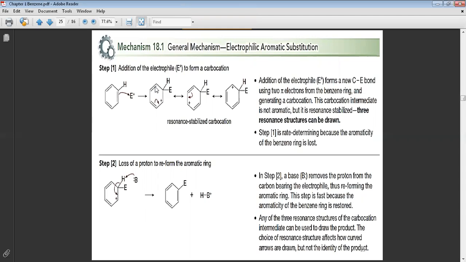Now, step 1 is okay. Don't care about the rate-determining step. The rate of reaction is not our subject. It is something advanced, maybe for master students, not for you.